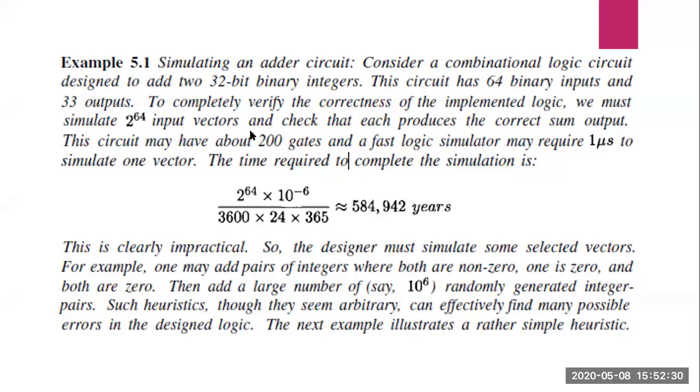So in this case, if we have 64 binary inputs and 33 outputs, it requires 2 power 64 input vectors to check each and every input and what the output of the sum will be. That should be verified for each and every input vector.